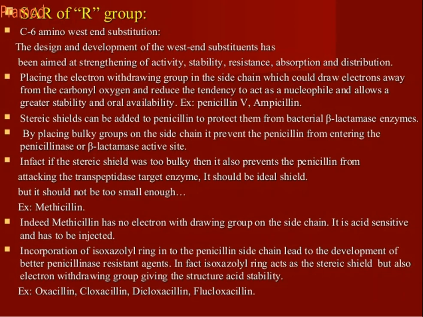As I said earlier, the R substitution plays an important role: placing an electron withdrawing group in the side chain draws electrons away from the carbonyl carbon.